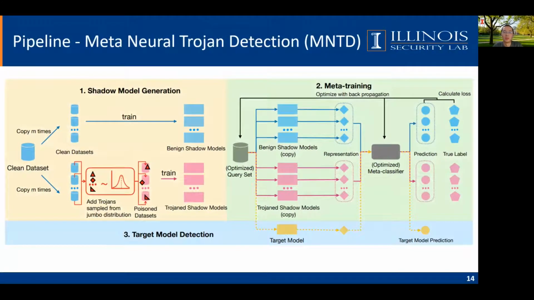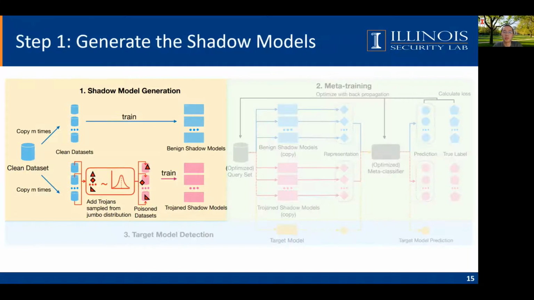In the pipeline, we have 2 major questions: how to generate a good set of Trojan model for training, and how to train a good meta-classifier to distinguish Trojan and benign models. We are going to introduce them in detail. In the first step, we will generate benign and Trojan shadow models. We hope that the shadow models are diverse so that the meta-classifier trained on these shadow models can generalize well.